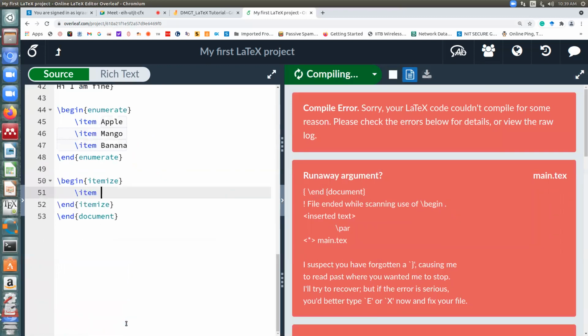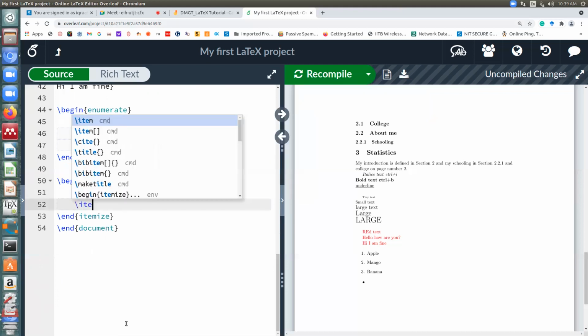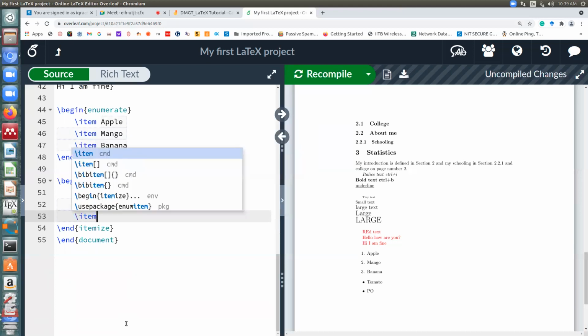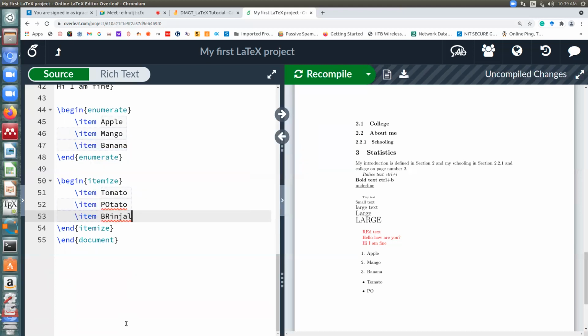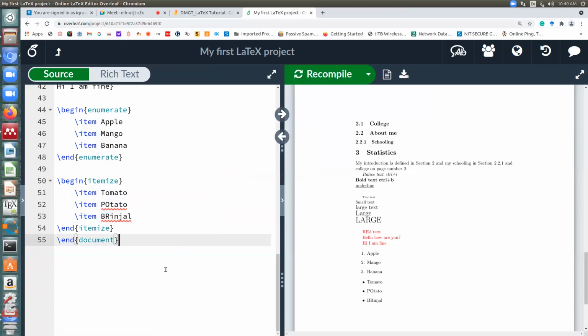Okay, and item again will highlight to the list. Okay, so suppose I have tomato. Okay, so this is how you make standard ordered and unordered list in LaTeX.